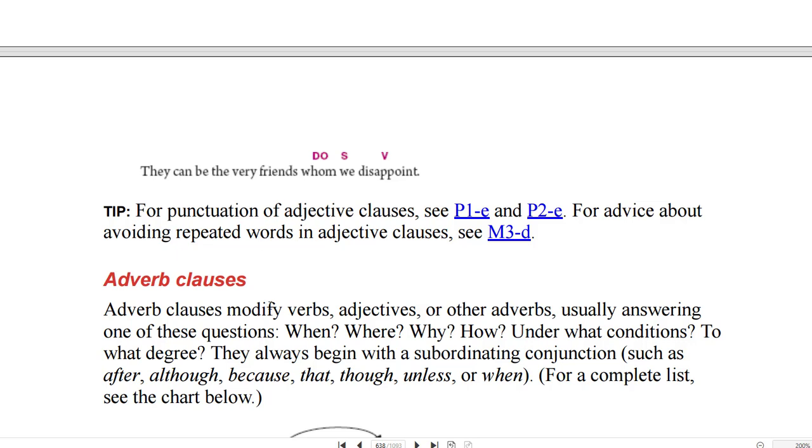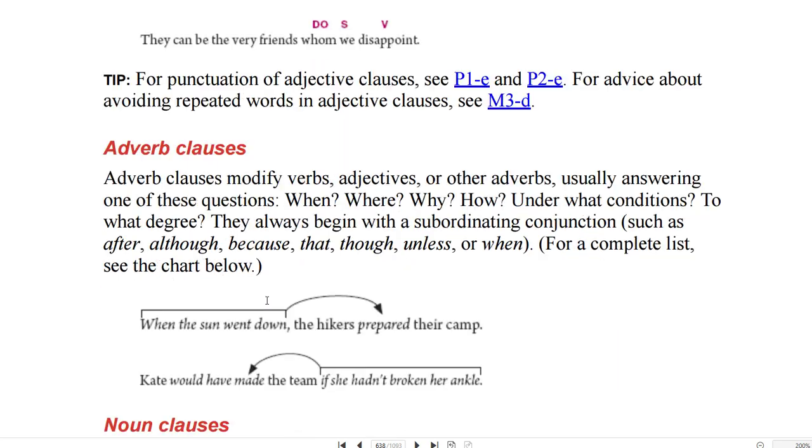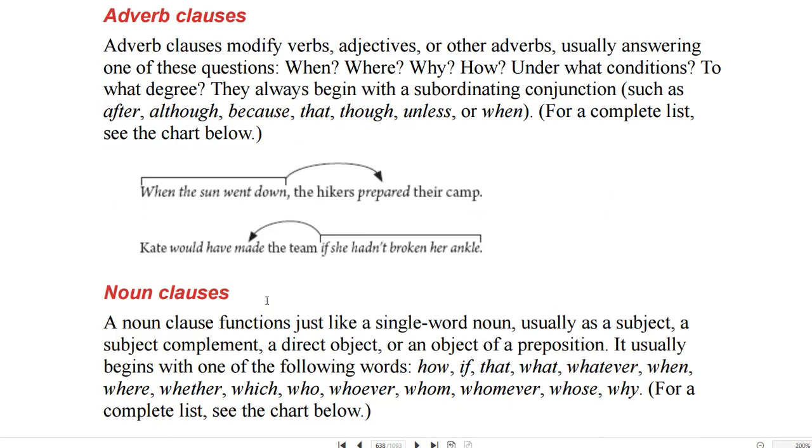Adverb clauses modify verbs, adjectives, or other adverbs, usually answering one of these questions: when, where, why, how, under what conditions, to what degree. They always begin with a subordinating conjunction, such as after, although, because, that, though, unless, or when. When the sun went down, the hikers prepared their camp. Kate would have made the team if she hadn't broken her ankle.